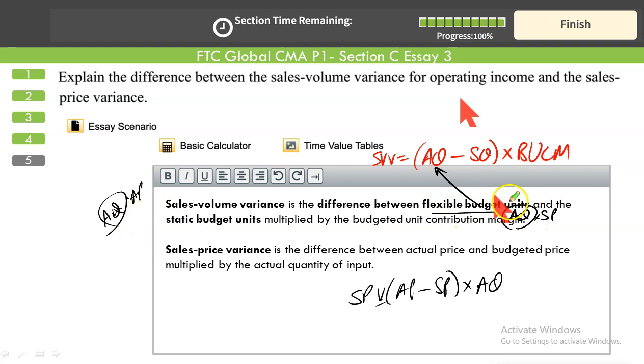So basically it's flexible budget unit, that is AQ, and the static budget unit, that is SQ, the original plan, multiplied by the budgeted unit contribution margin. And the sales price variance is the difference between actual price and budgeted price, which you call standard price, multiplied by the actual quantity sold. And that's all. So if you know your theory, you know your formulas, concepts, giving a proper response on essay type shouldn't be any issue at all. That was the last question.